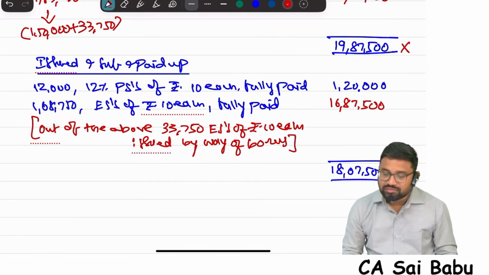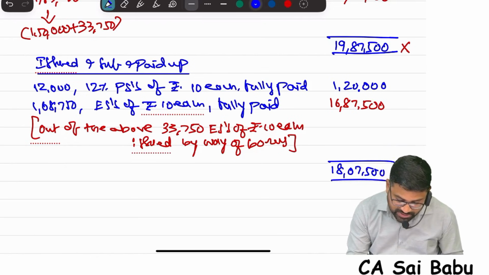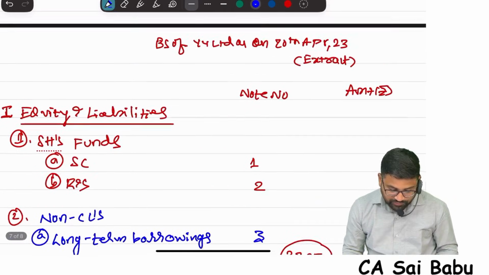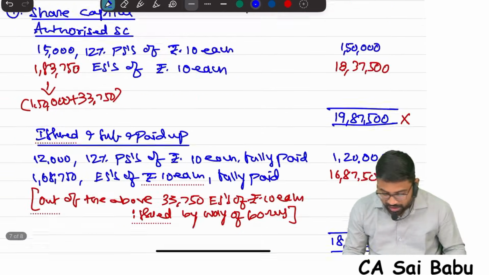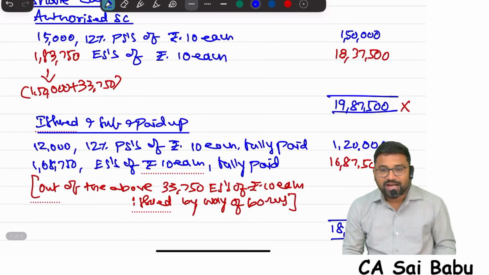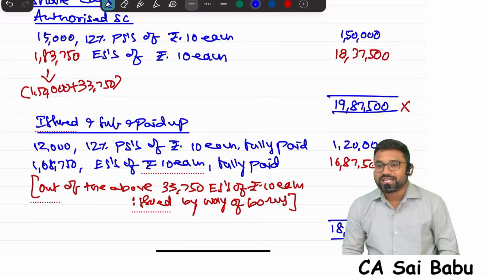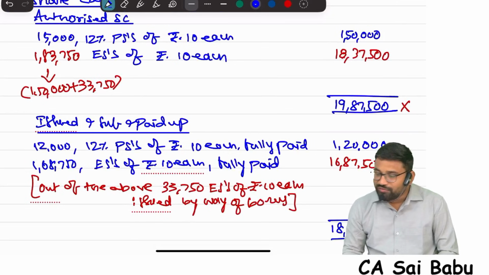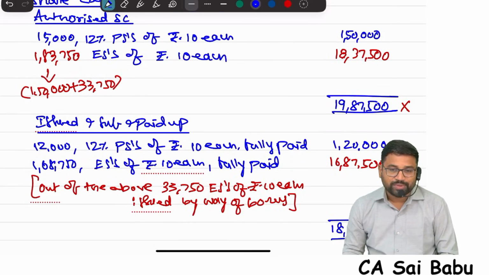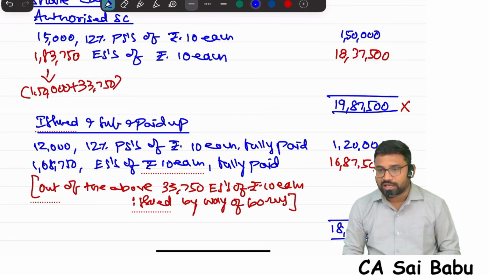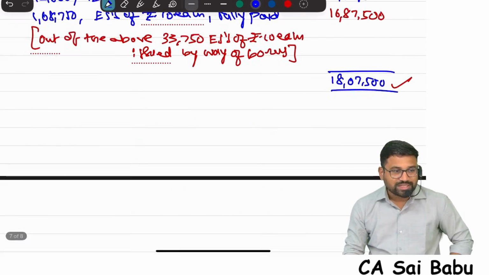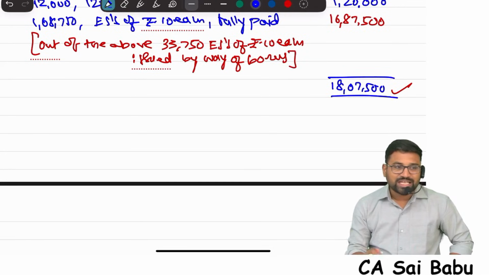The gist of this is 18,07,500. So therefore in the balance sheet you write 18,07,500. So don't add authorized and this. Authorized capital we will not consider for total purpose. The capital of the company is its paid up capital only. Authorized capital is only for presentation. Don't add. Intentionally I asked what is total capital.